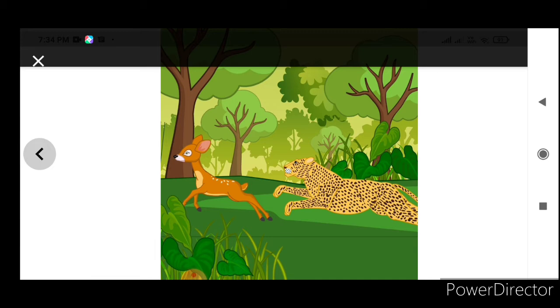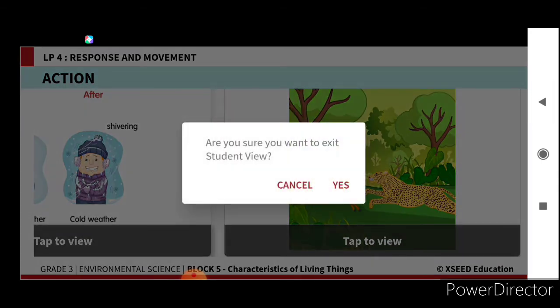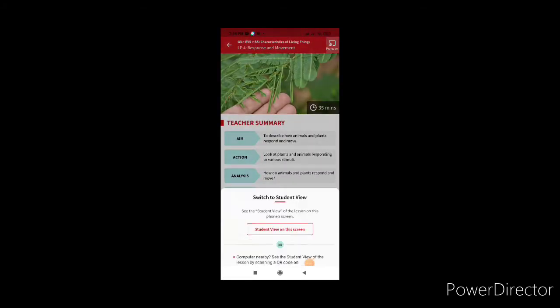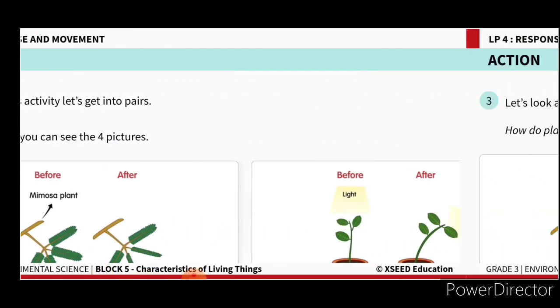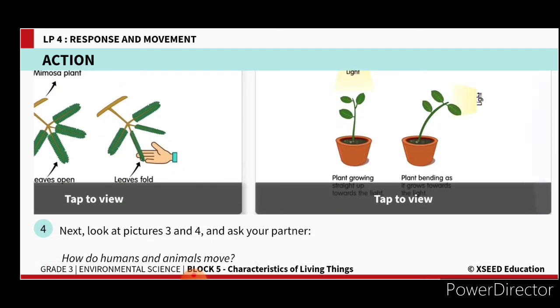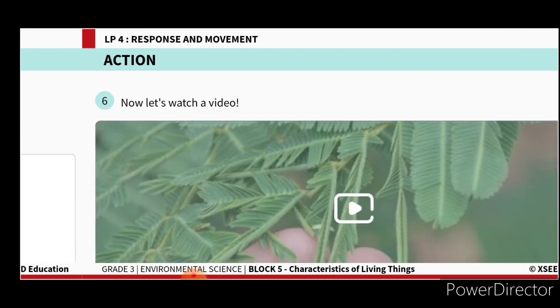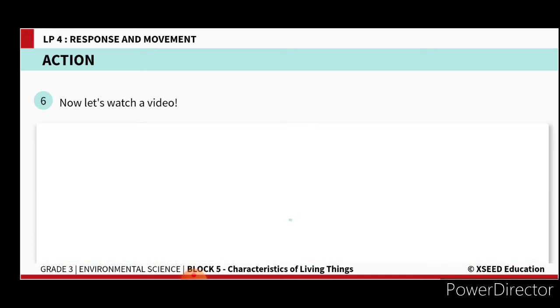So you have completed your activity and also clearly understood the meaning of response and the meaning of stimulus. Yes, now we are going to see how response and stimulus work. We are going to see now. In the mimosa plant you had seen, and how the plant moves towards the light, you had seen. And now we are going to see a video to learn more about stimulus and responses.